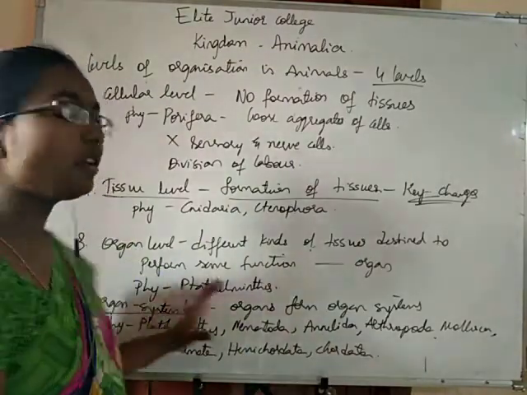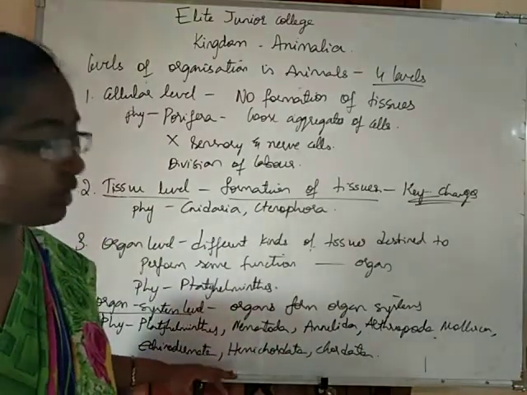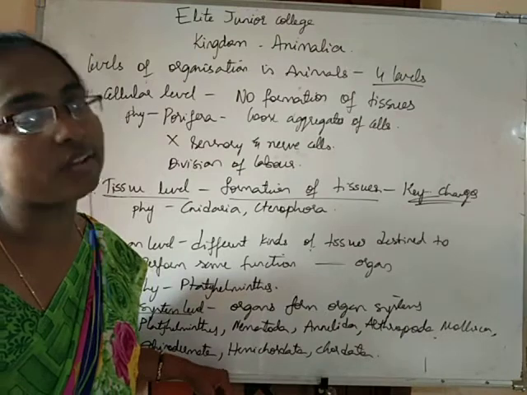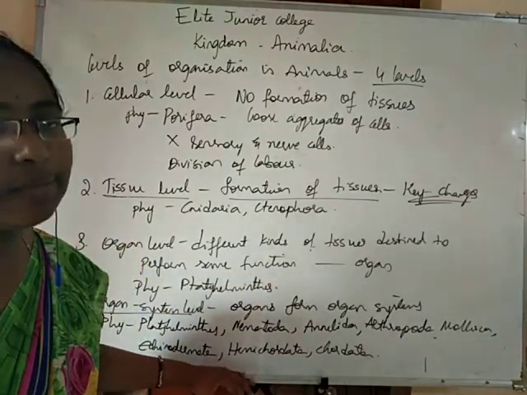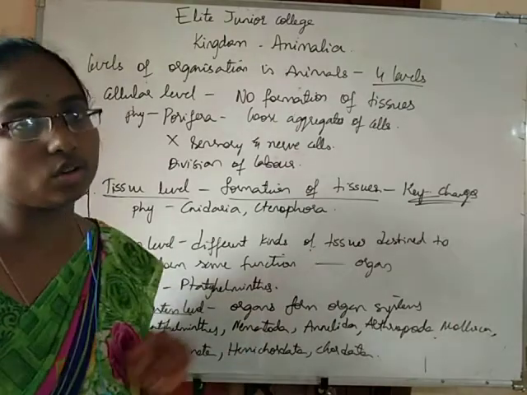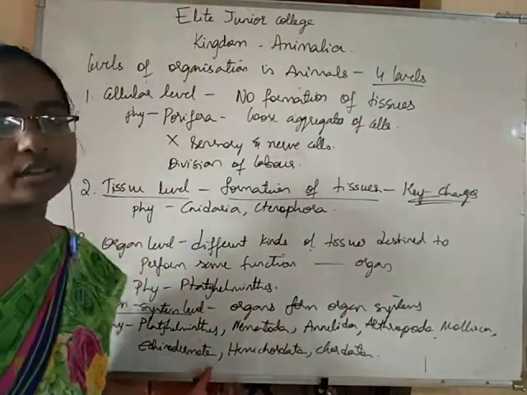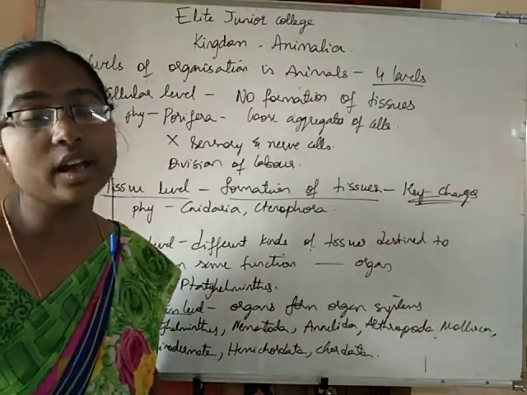You have to write all these phylums in the same order. Anytime you are writing all the phylums, you have to write them in the same order. This order is according to the order of their evolution. So according to this order only you have to write the names of the phylums whenever you are writing all of them. Organ system level of organization is exhibited by all these phylums. It is the highest level of organization among all the animals.